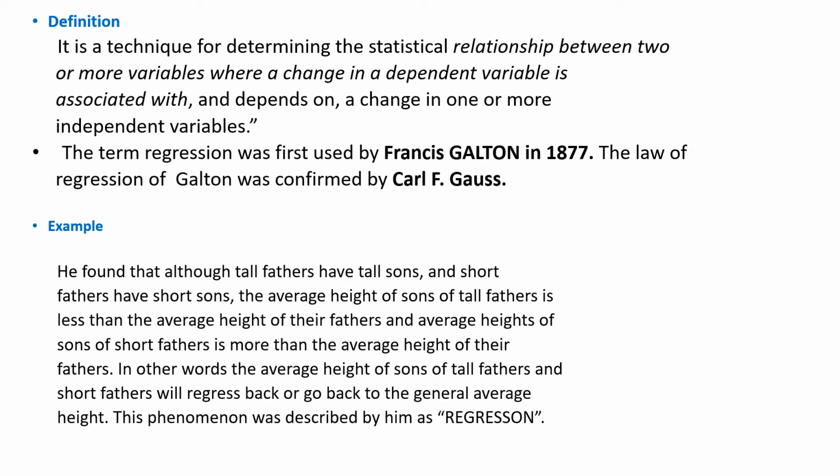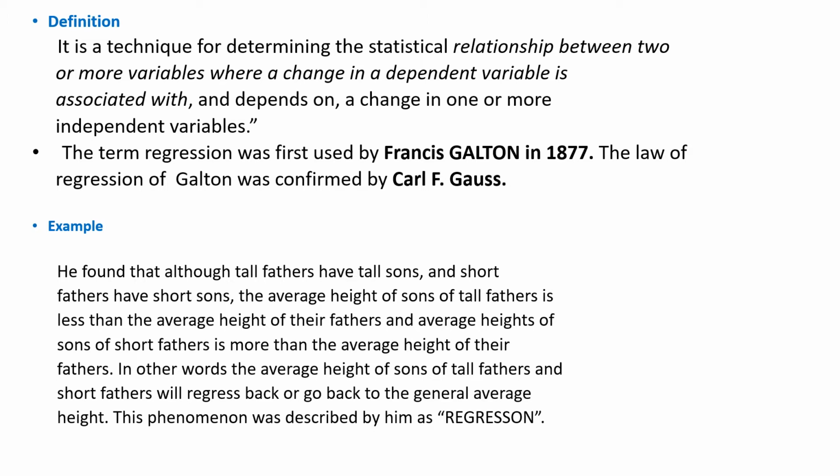Similarly, short fathers had short sons, but the average height of the short sons was more than the average height of their short fathers. From here they came to know that it is a process of regress, meaning going back towards average,